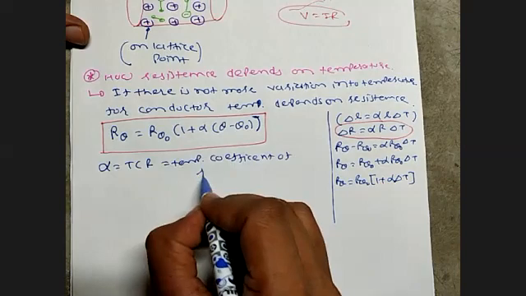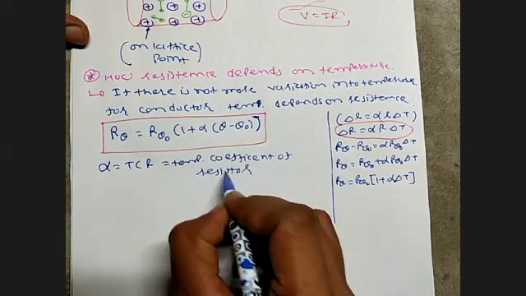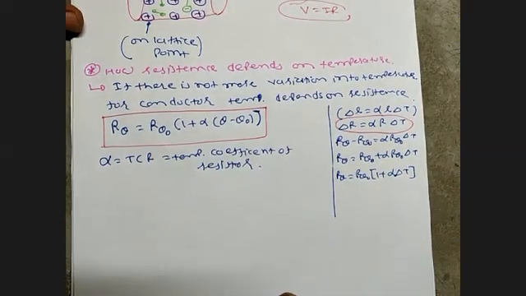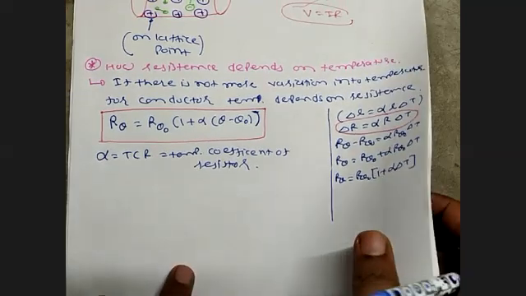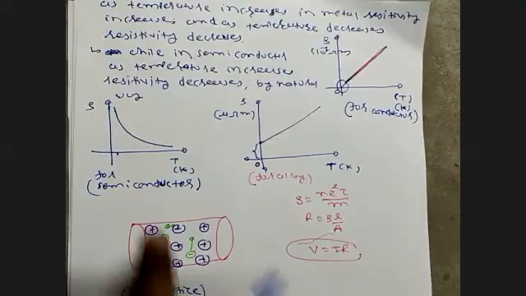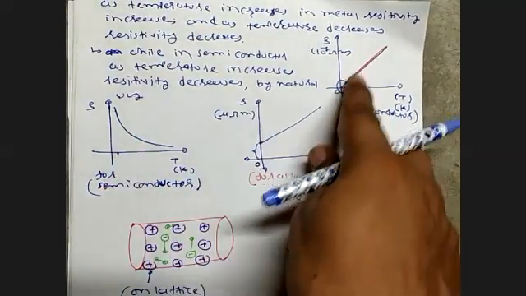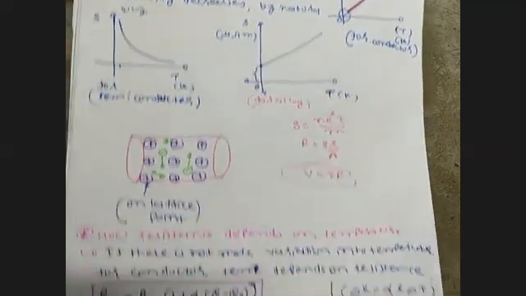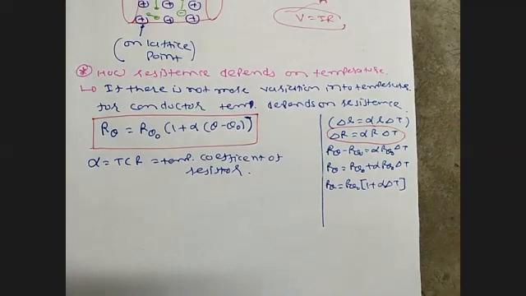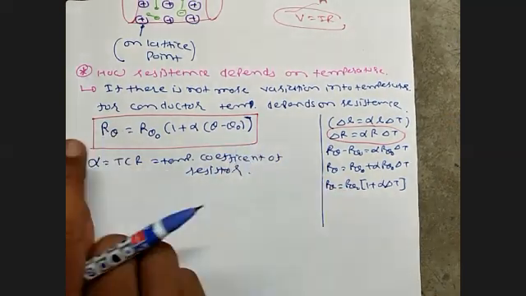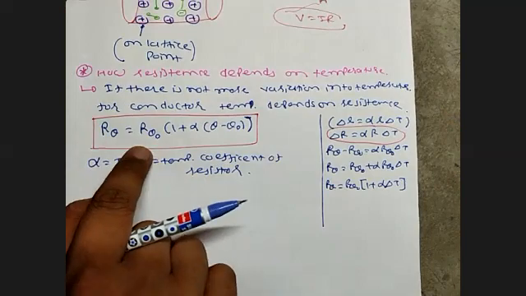This TCR value depends on the material. TCR means alpha; alpha may be positive or negative, and it is not always zero. First of all, understand this equation: temperature depends on the value of resistance.